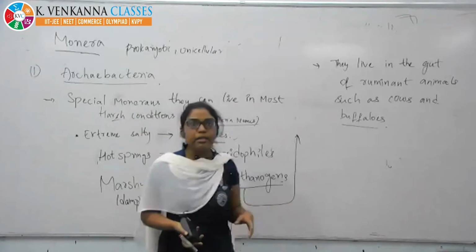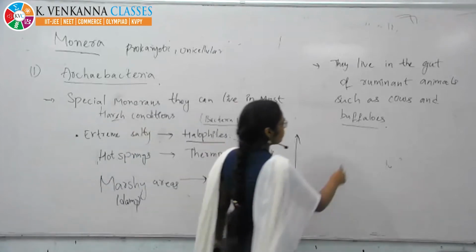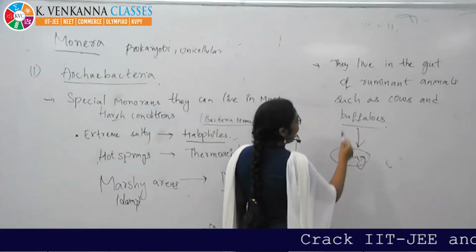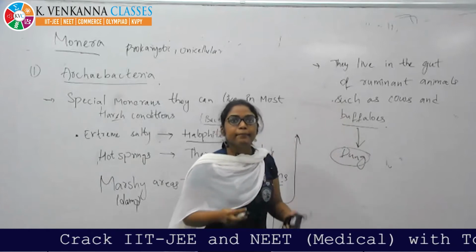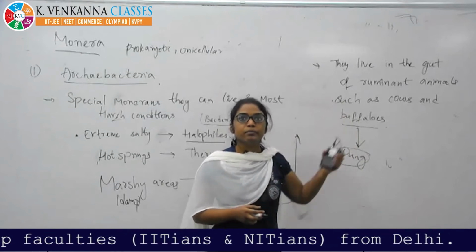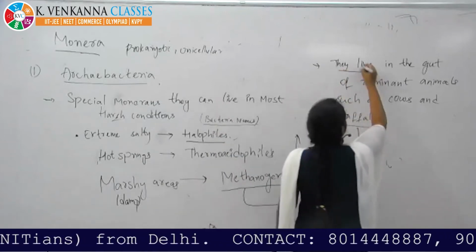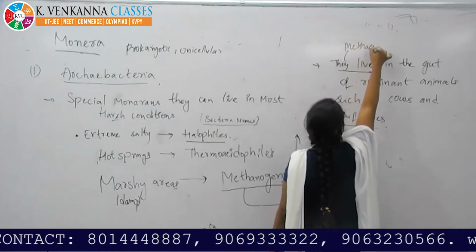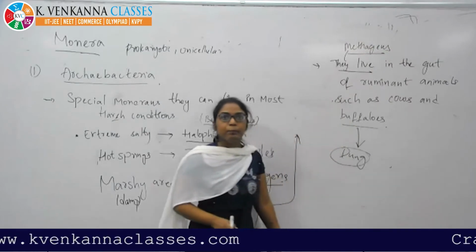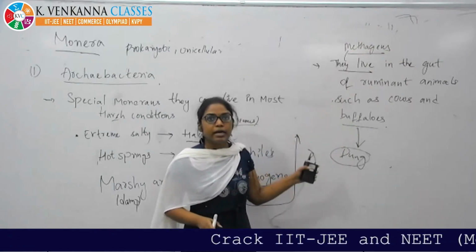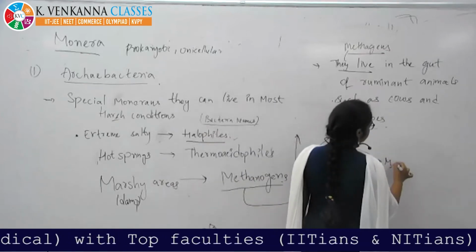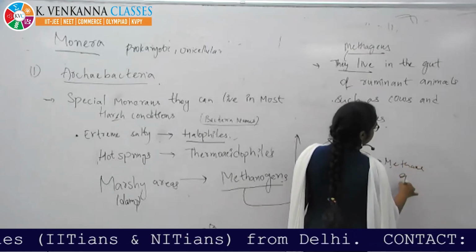When they excrete the dung, as the stomach of the cow has the methanogens, we can expect the methane gas in the dung.